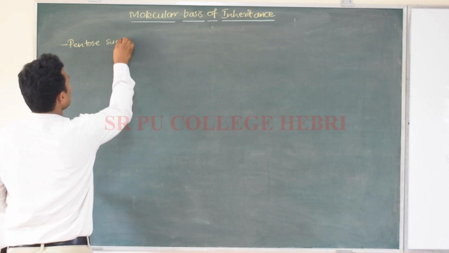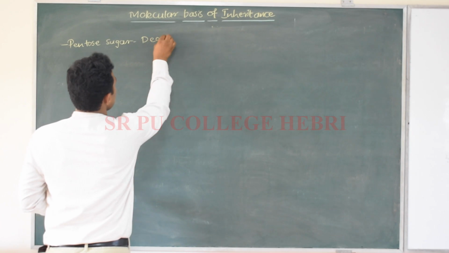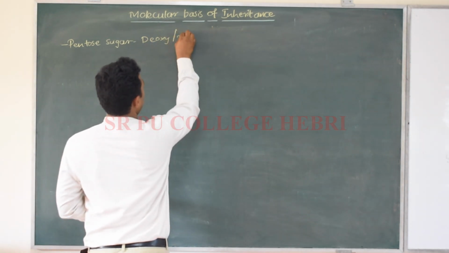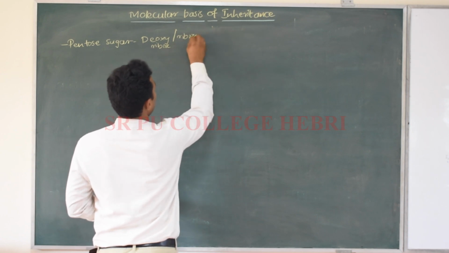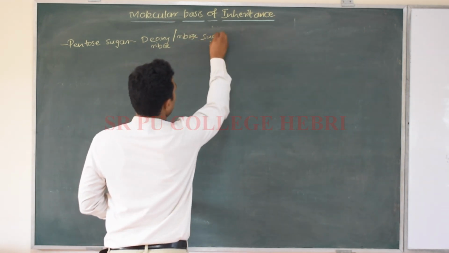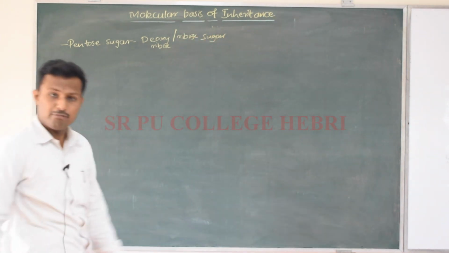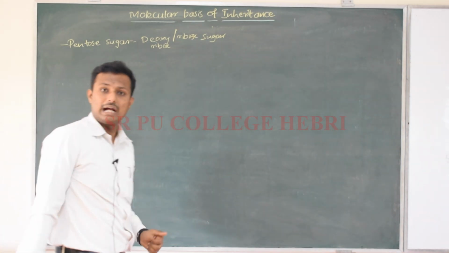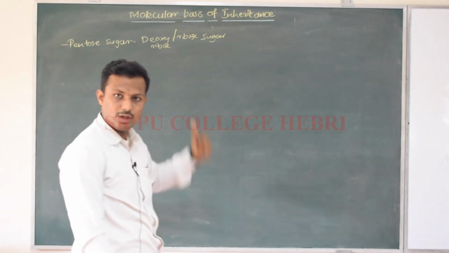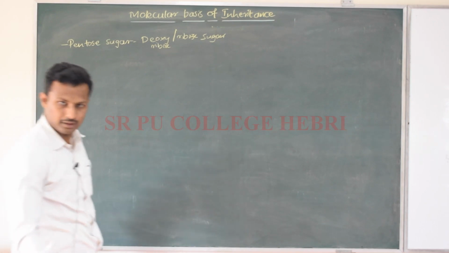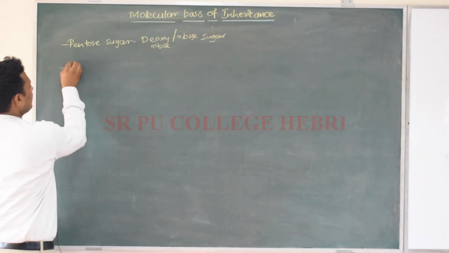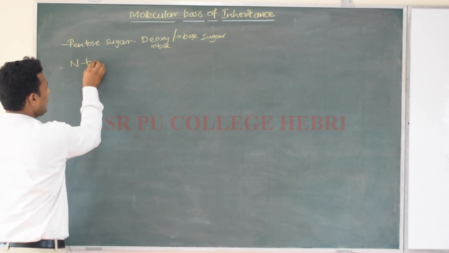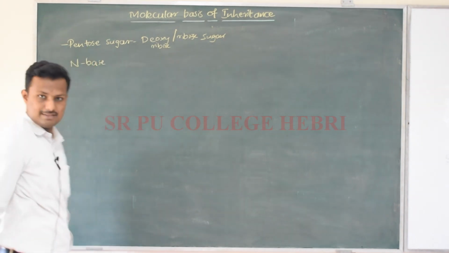Pentose sugar can be either deoxyribose sugar or ribose sugar, right? It depends on which type of molecule it is, and based on that it will consist of either deoxyribose sugar or ribose sugar, in DNA and in RNA respectively. Along with that the nitrogen bases will be there. So there are 4 nitrogen bases, right?